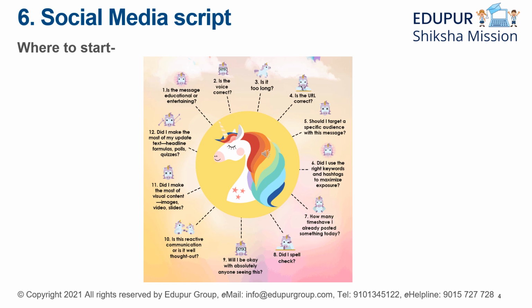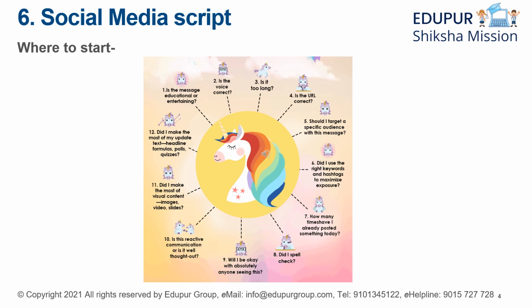Then after that, you try to make a manuscript, and then you check the length of it and ask, is it too long? Then after you have made anything, try to check the URL, because in social media scripts, you need to share it. The more you share it, the more people are going to get it. So the most important thing of sharing it is the URL. That is the technical part though, but always check the URL.